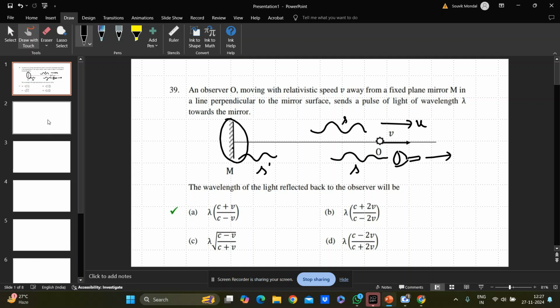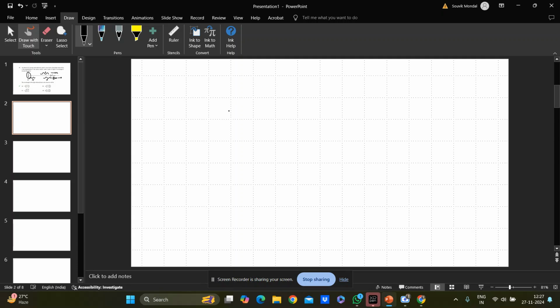Okay. So for the relativistic Doppler effect, there are some things you should keep in mind, and these are very useful to write the formulas. Say you are an observer O sitting on Earth, and some star or some source is moving away from you with some velocity v. So you get Doppler shifts. This thing you know, but the thing you get confused about is whether it will be red shifted or blue shifted.